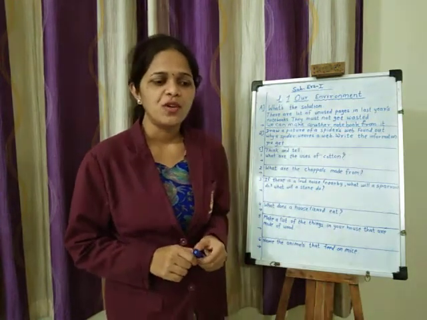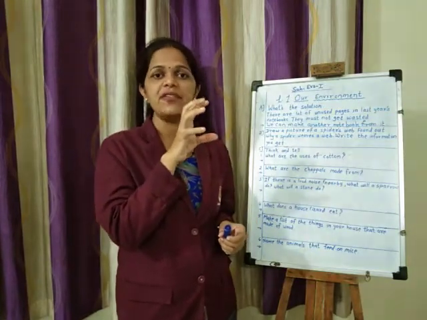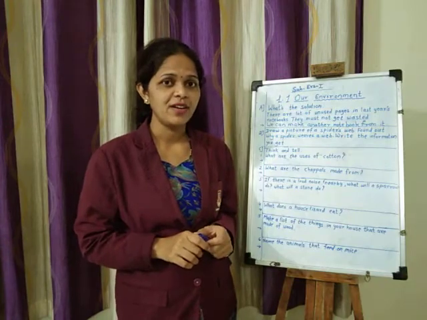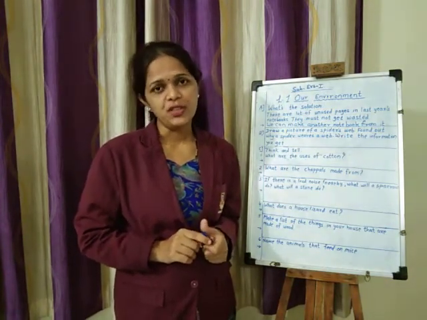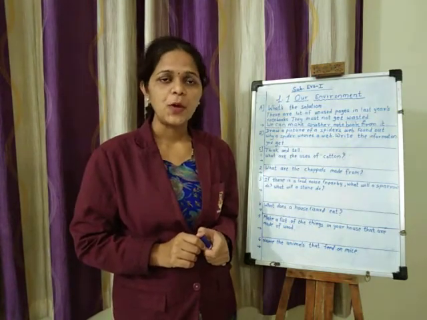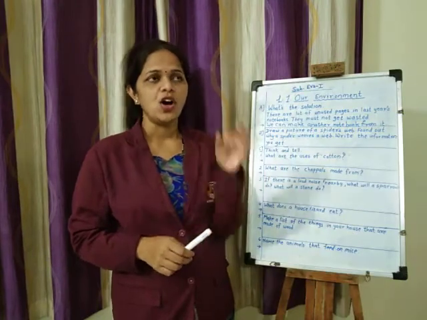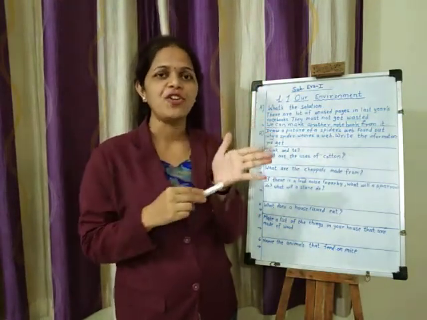So observe how the spider weaves that web. Why is the spider weaving that web? Just to catch its food. So what is the food of the spider? Small insects. Spider is eating small insects. So observe that spider's web and draw it as it is in your drawing notebook.